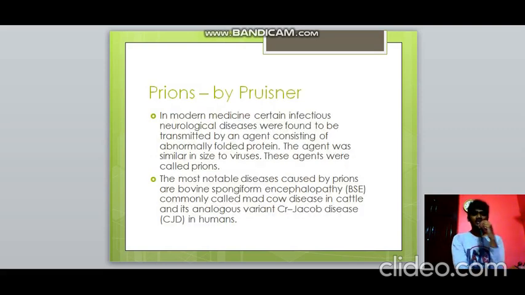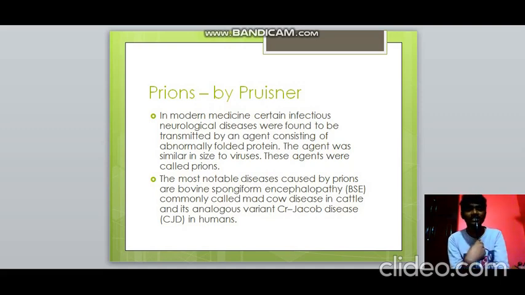Then prions, which were discovered by Prusiner. So in modern medicine, we found that neurological diseases were transmitted by an agent which consisted of abnormally folded protein. We cannot actually guess what kind of arrangement it has. But the structure is similar to viruses, and these agents were called prions. So diseases are very important. They cause bovine spongiform encephalopathy, called mad cow disease in cattle, and also its analogous form which is called Creutzfeldt-Jakob disease in humans.